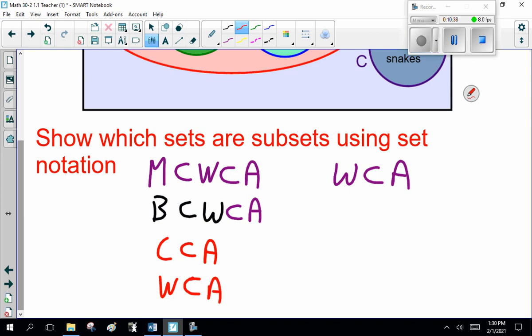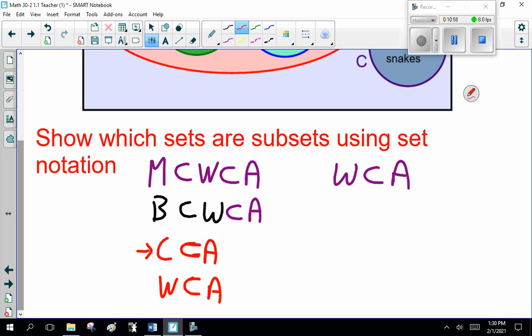Now, note here, try to make your subset sign. It does have its own technical name, and I don't have my brain back to remember what it is. But try to be neat and make certain it doesn't look like your C. For example, here, cold-blooded are a subset of animals. Maybe make this just a smidge longer so it really doesn't look like a C. Please be careful about that.